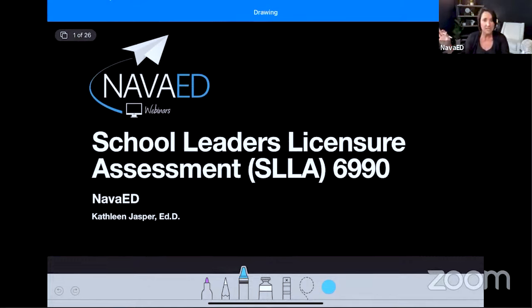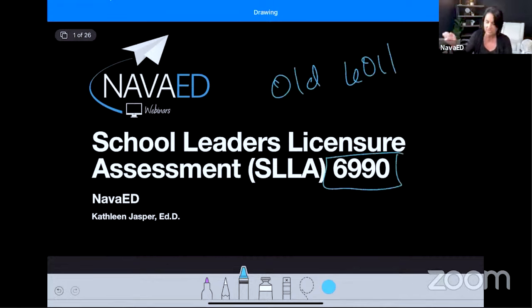This is a relatively new assessment. It used to be the 6011, and that's the old test. They're still using it in some states, but most states have switched to the 6990. All that means is that the leadership standards changed, or they decided to use a new set of leadership standards, so they changed the exam. But I've looked at both blueprints and they're very much aligned. So if you're still taking the 6011, don't worry about it, but most states have switched to the 6990. Sorry, there are a lot of numbers we're talking about here.